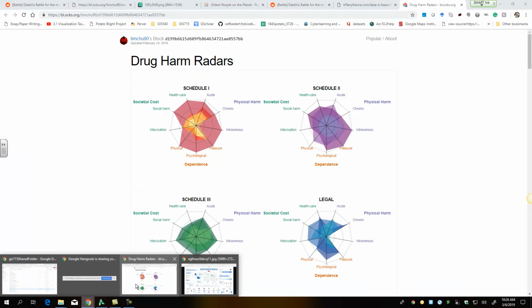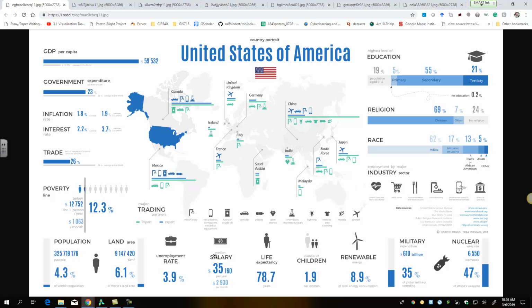In addition to this, there is one person who I really like. Her username is Cute Charts or Cute Plots, something like that. She does these amazing country portraits in which she shows the general overview of all that country, their GDP, their expenditure, how they trade with people, their population, expenditure on military and other programs. It's like a complete overview of the country. There's a lot of data in it, and she manages to fit together everything in a single chart.